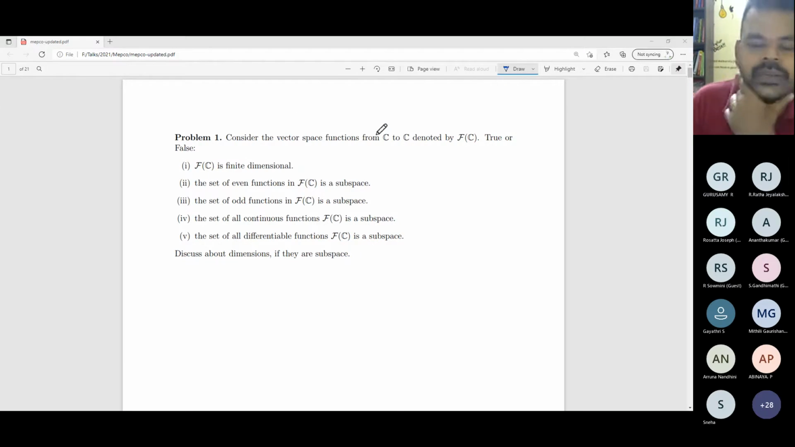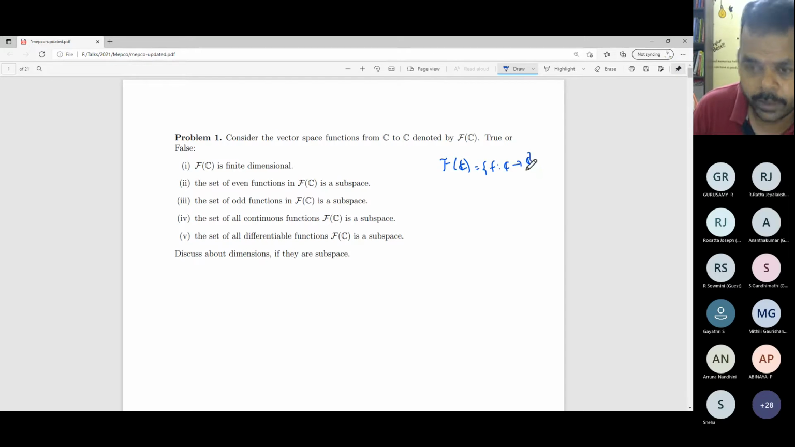So we are considering this vector space of functions from C to C. The question is whether F of C is finite dimensional. Before that, if I say something is a vector space, we should specify what the operations are. So it is the scalar multiplication and vector addition. If you consider F of C to be the set of all functions from C to C, there is no restriction, only a collection of all functions we are taking. The addition and the scalar multiplication are defined naturally.